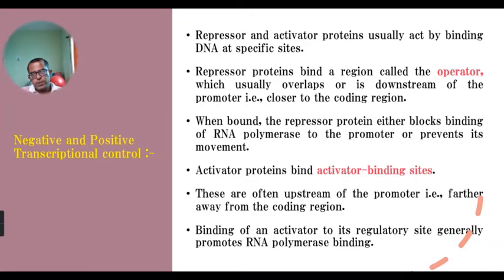In negative control, the repressor protein binds to the operator and prevents the binding of RNA polymerase to the promoter. While the activator protein, when bound to the activator binding site, promotes the binding of RNA polymerase enzyme to the promoter of that gene, directly initiating the gene expression process, that is, transcription.